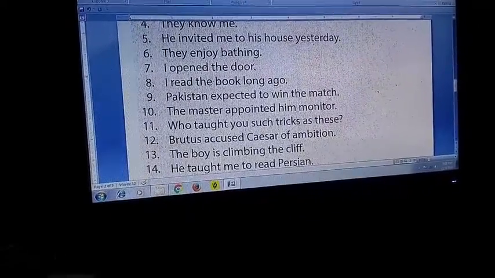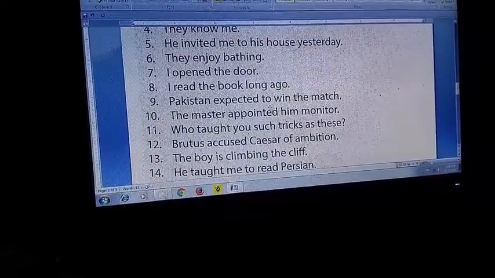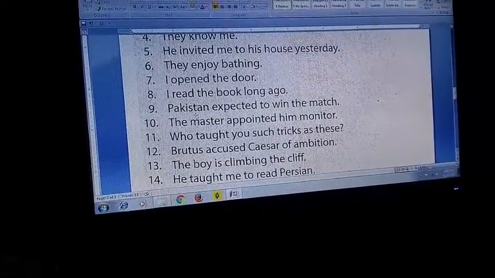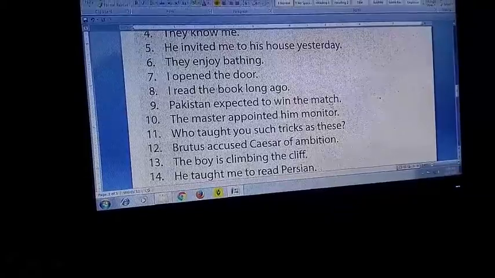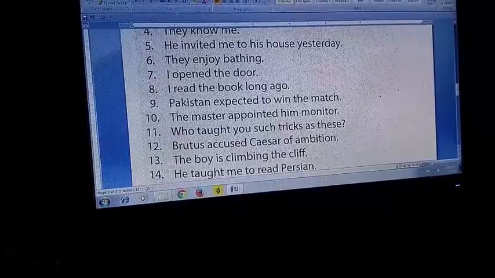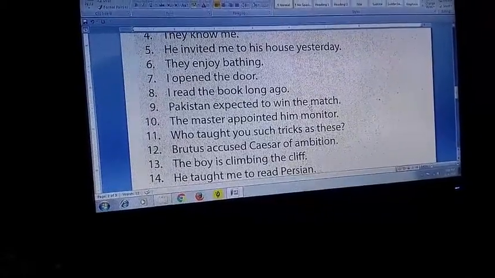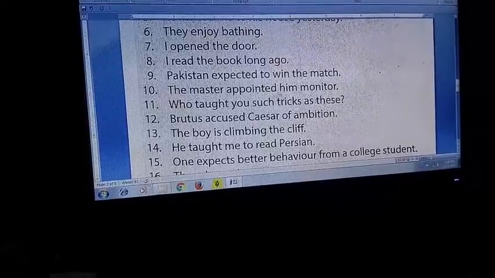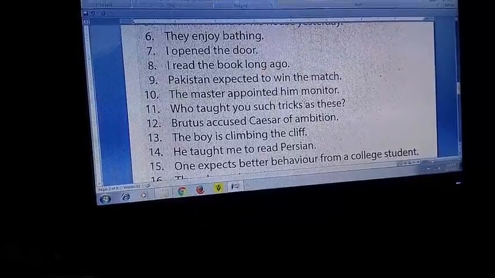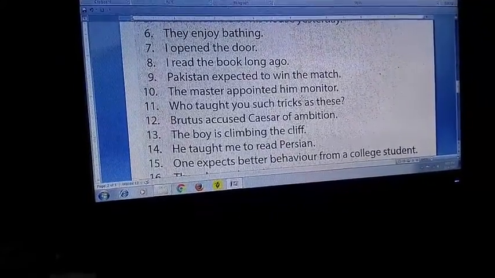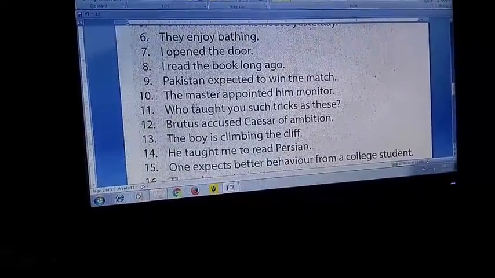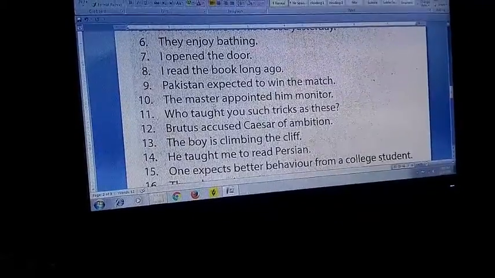Pakistan expected to win the match. Now, Pakistan expected what? To win the match. Well, it was expected by Pakistan to win the match. This is how we will write. It was expected by Pakistan to win the match. We have seen the example earlier. The master appointed him monitor. Two objects, him and monitor, but at the same time it is better to give the answer with only him. So he was appointed monitor by the master.